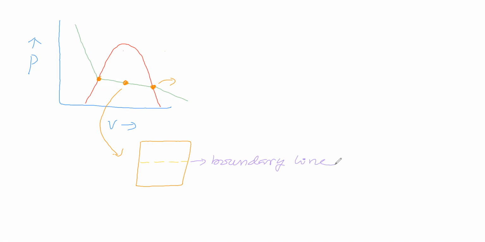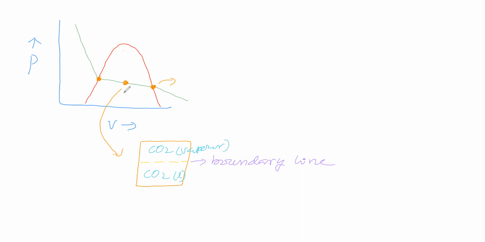Below the boundary line, carbon dioxide is in liquid state. Above the boundary line, carbon dioxide is in vapor state. We can see the boundary. Okay.